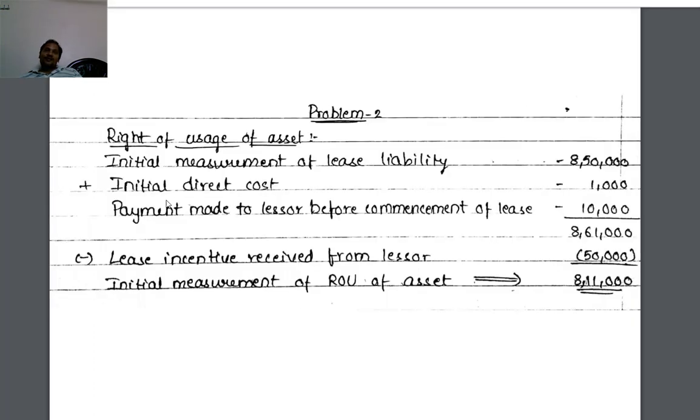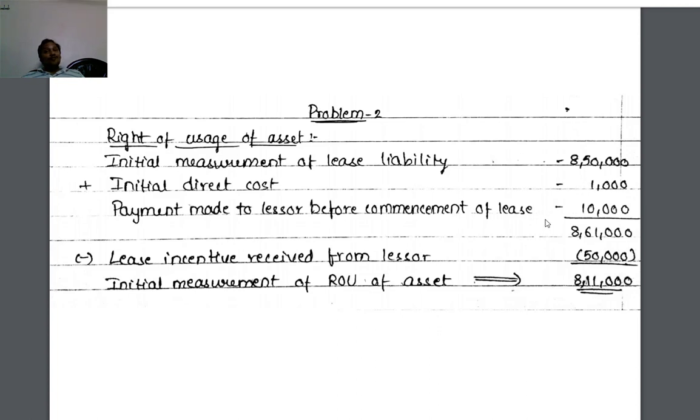Now the solution. Right of use of asset. Initial measurement of lease liability 8,50,000. Initial direct costs 1,000.